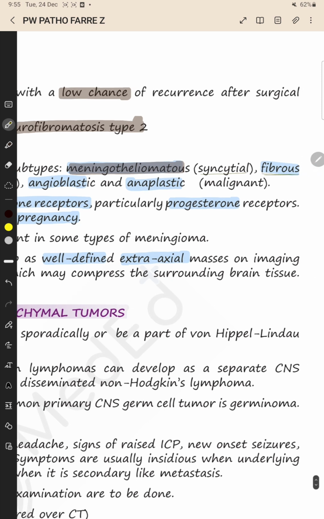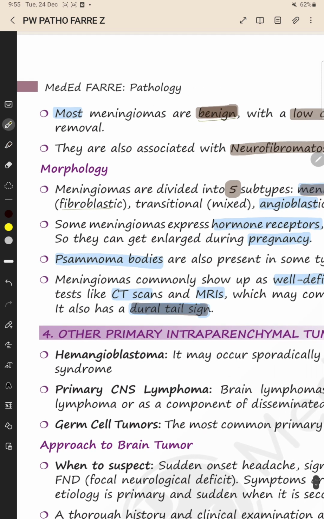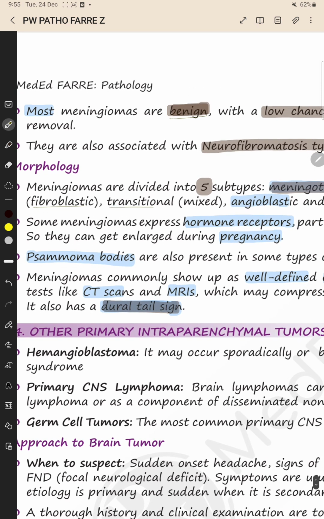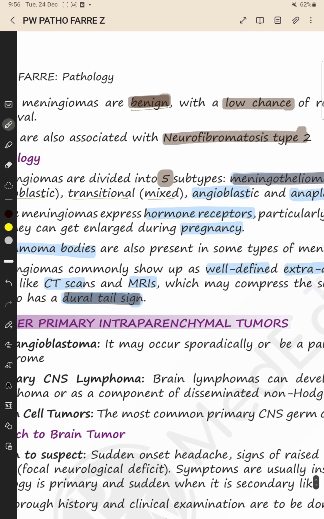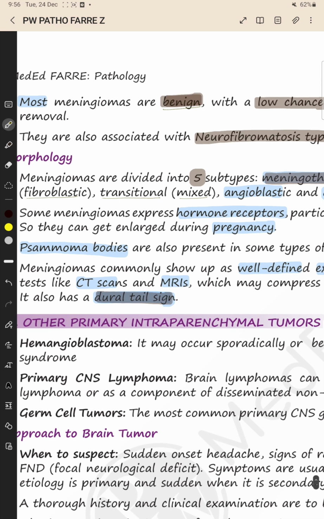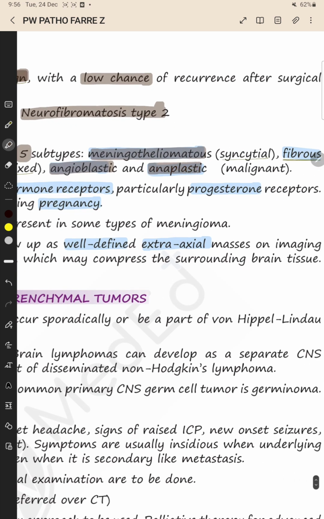Then second is fibrous or fibroblastic, which has spindle shaped cells. The third type is transitional or mixed meningioma. It is a transition between the meningiothelioma and the fibroblastic meningioma. It is a combination of both. Then fourth is angioblastic. It has very high vascularization. Then anaplastic meningioma, it is malignant in nature.